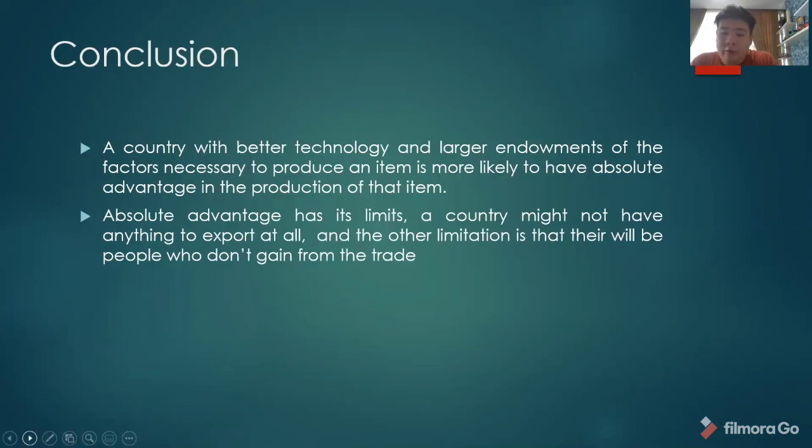And now our group conclusion. A country with a better technology and a larger endowment of the factors necessary to produce an item is more likely to have an absolute advantage in the production of the item. This means that the country with high technology will have an absolute advantage in trade. And absolute advantage has limits. A country might not have anything to export at all, like the limitation we explained. The other limitation is that there will be people who don't gain from the trade. That is all from our group. Thank you.